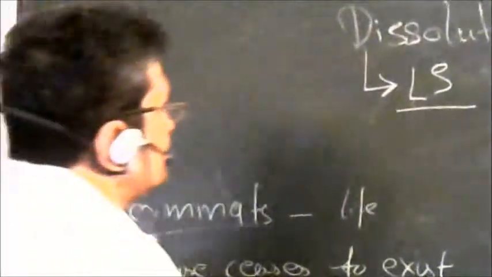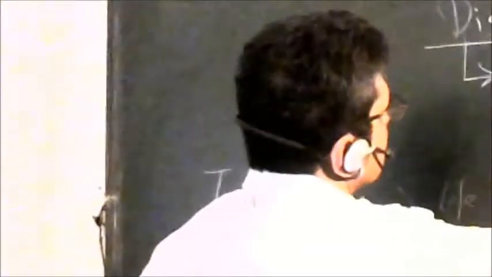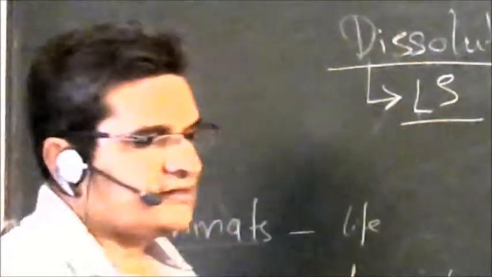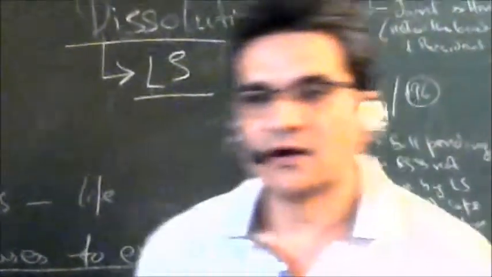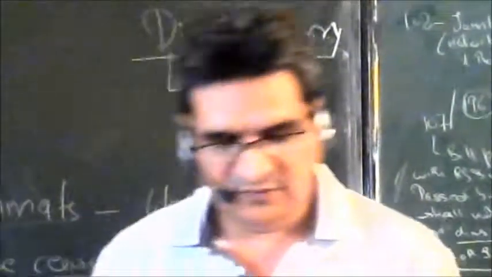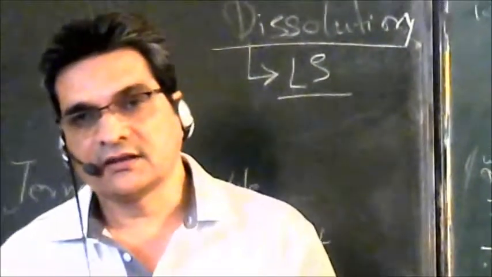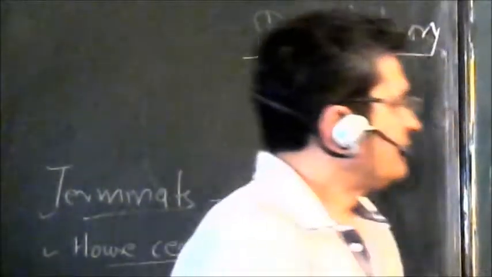And what does dissolution mean? Dissolution basically brings an end to the life of the house, that is the Lok Sabha, and dissolution is automatic on the expiry of the term.